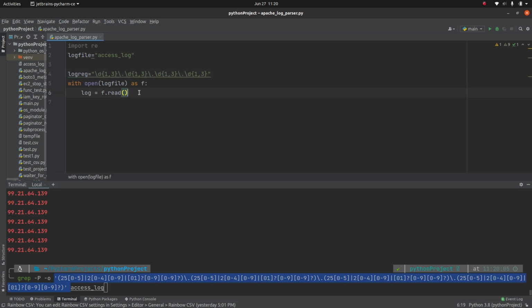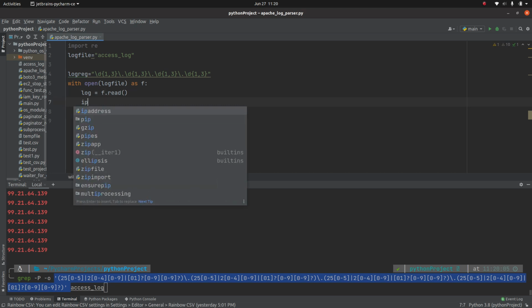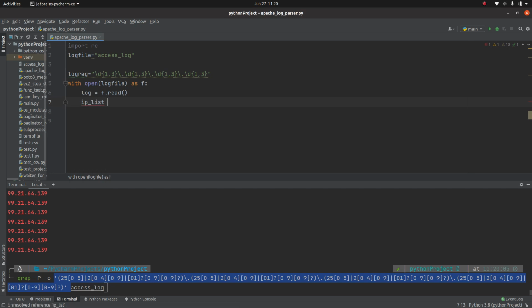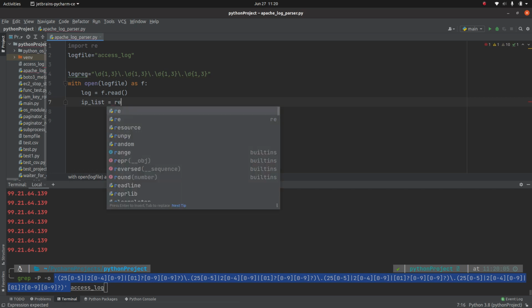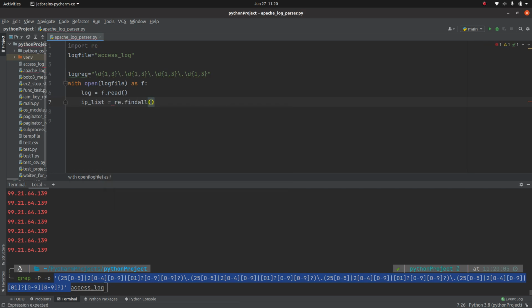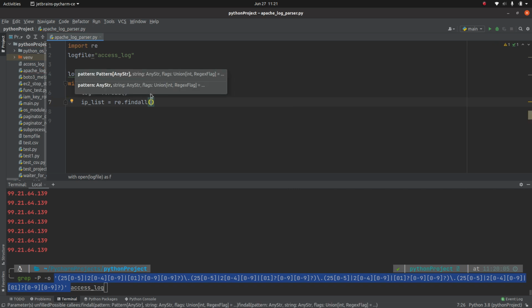Coming back to our program, we have imported this re module, and now let's write this code further. We need to find out the IP addresses, right? So I am going to create a new variable called IP_list. And re.findall is a method in regular expressions which accepts two arguments.